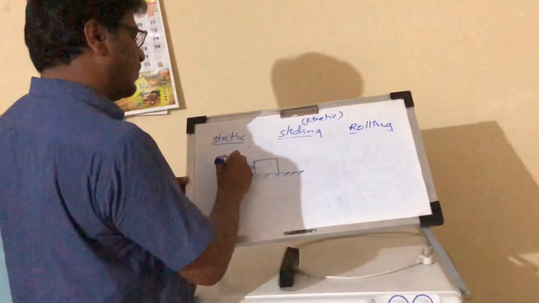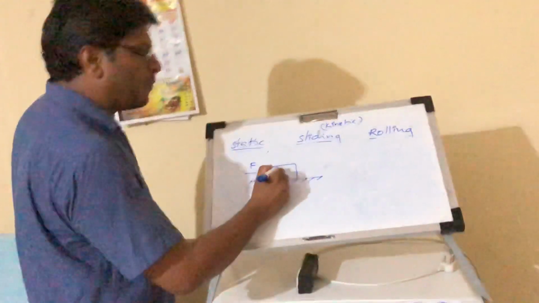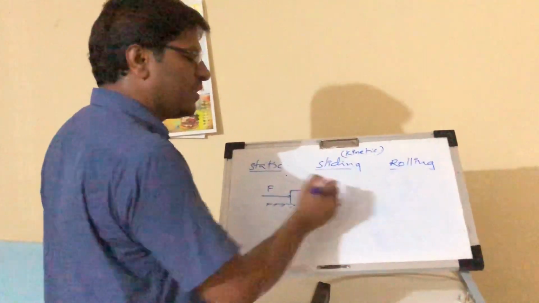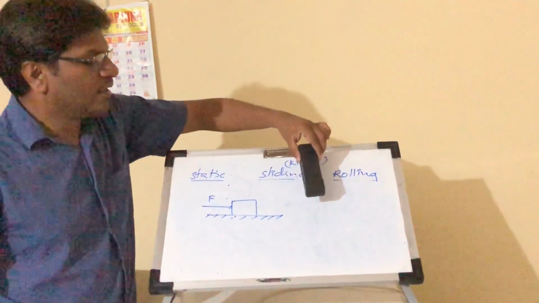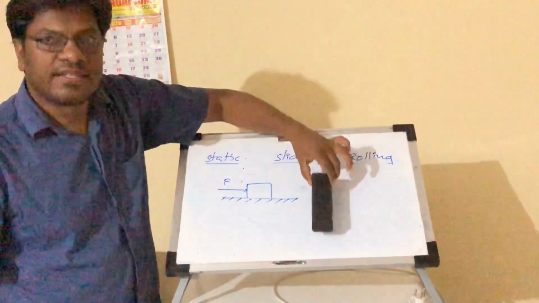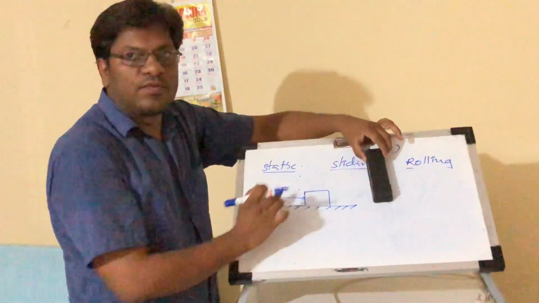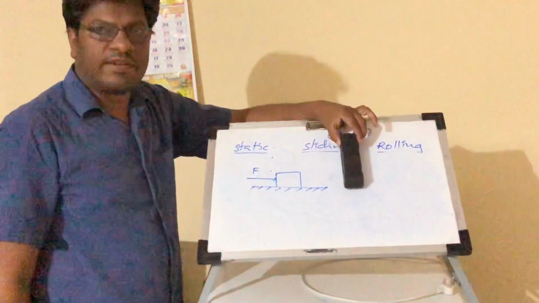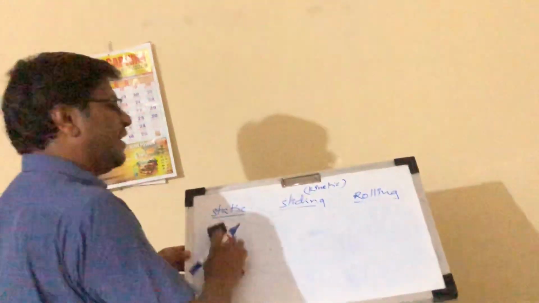We are applying force, and due to this force the block is sliding, just like if you place this duster on the board, it slides like this. When it is sliding, an opposing force also acts. That opposing force we call sliding friction.